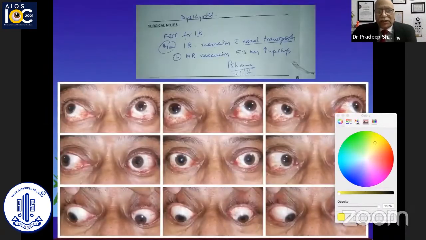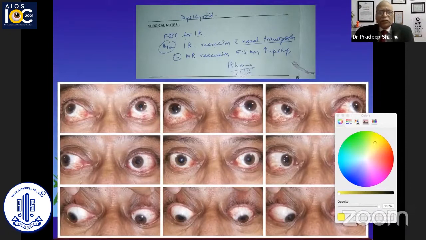So in such a situation, we went about doing the inferior rectus recession. But since we are doing bilateral inferior rectus recession, which are supposed to be adductors, we need to compensate for the loss of the adduction, which may happen and cause a worsening of the A pattern, as was already there in this patient. And we did a nasal transposition, and the minimal amount of IR recession required as per the FDT, which happened to be 4.5 millimeters in this case, was done. The medial rectus recession was also about 5.5 in this case, and we had also upshifted the medial rectus for the A pattern esotropia which was there.